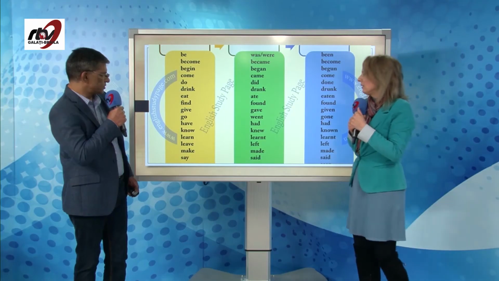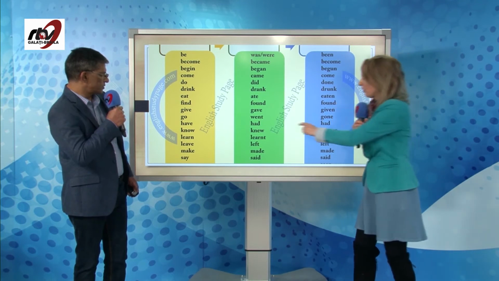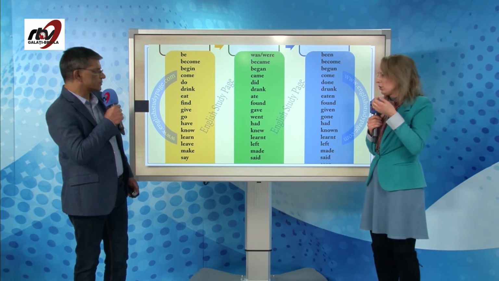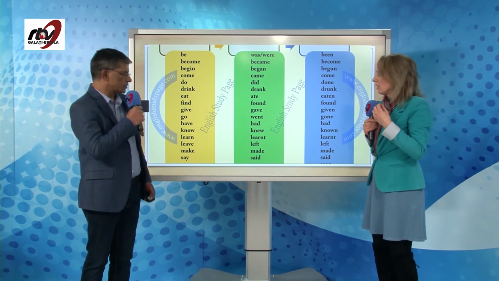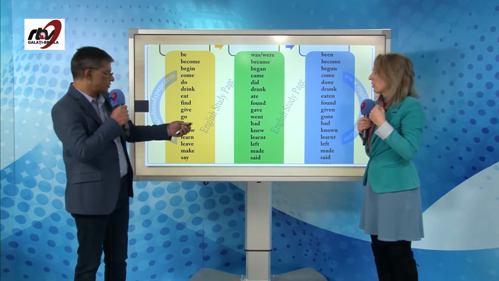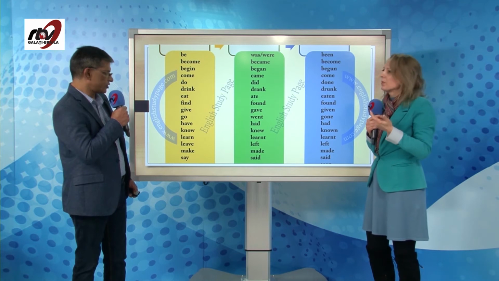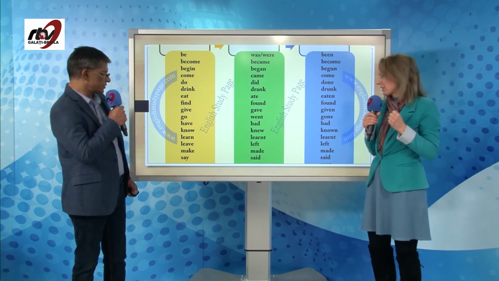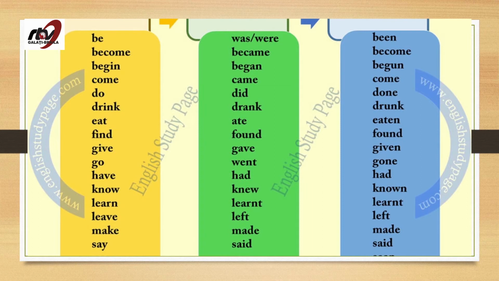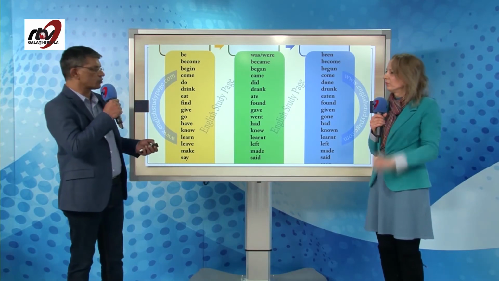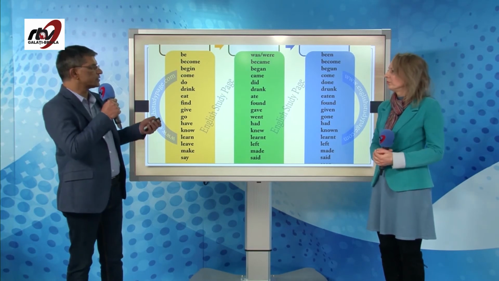Know, knew, known. You know that. Again, three forms. The K is silent; you don't need to pronounce it. And also learn, learned, learned, or learnt with ed. Leave, left, left. Make, made, made. And say, said, said. So keep in mind these past participles, especially when we are talking about the past perfect.